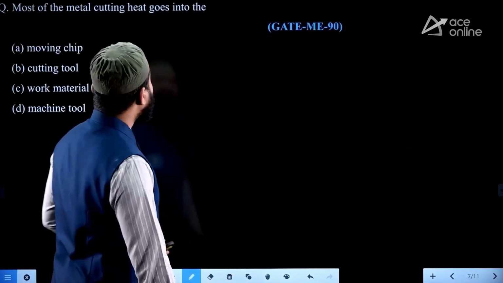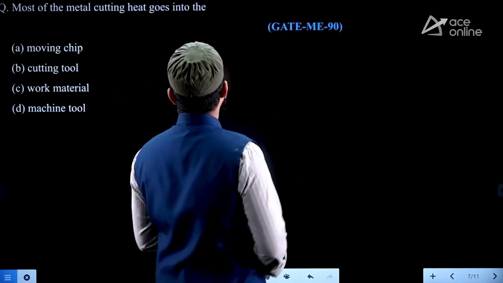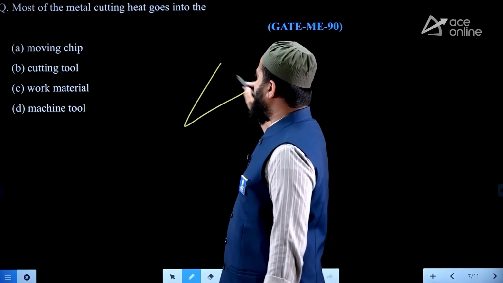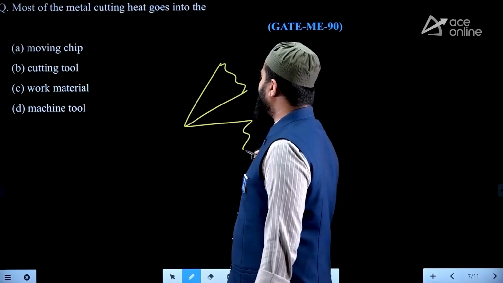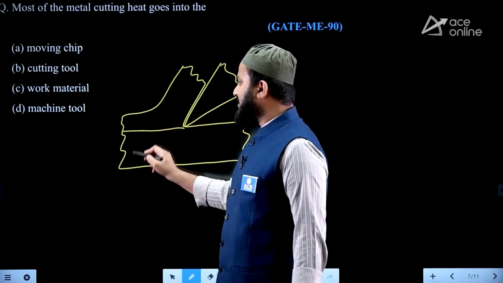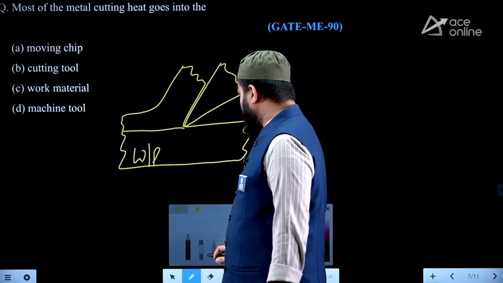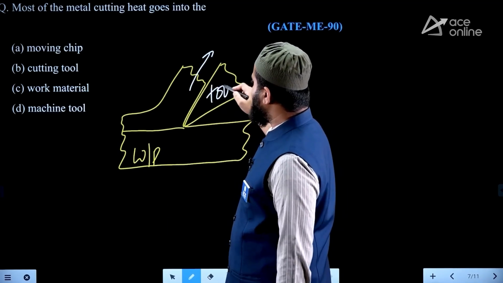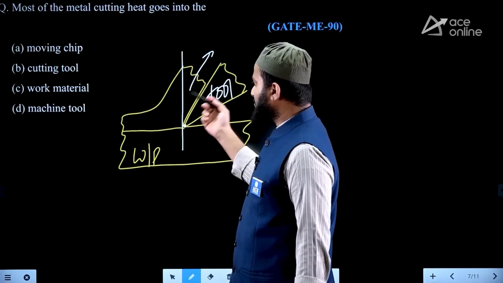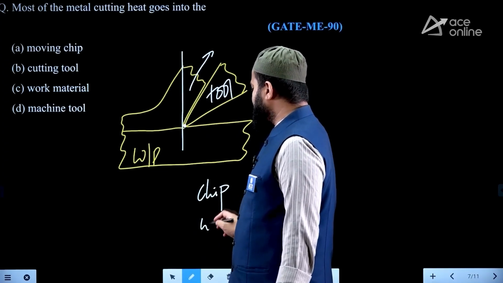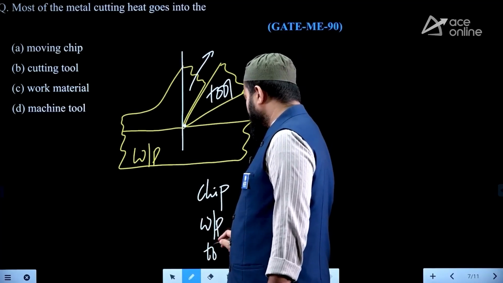Now next, if you look at this question, most of the metal cutting heat goes into the... Remember, in any conventional machining operation, we might be taking orthogonal machining as an example to represent, but in any conventional machining operation, as you impose the tool to perform the machining or to remove the unwanted material, among the total heat, the maximum will be carried by the chip, then the workpiece, then the tool.